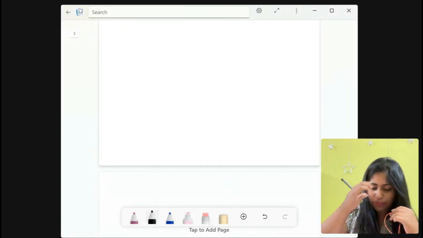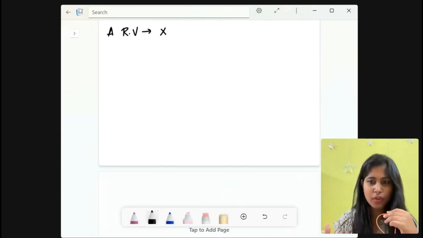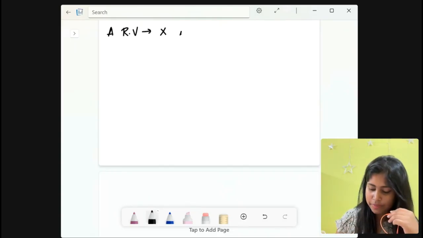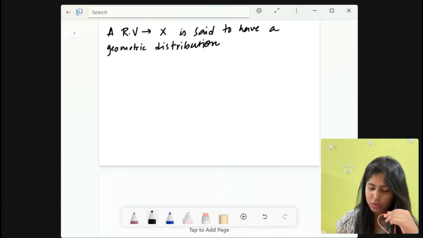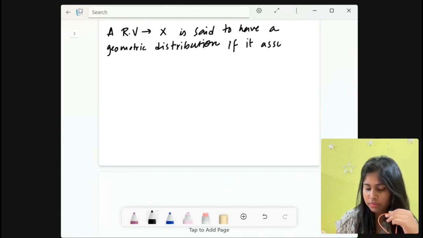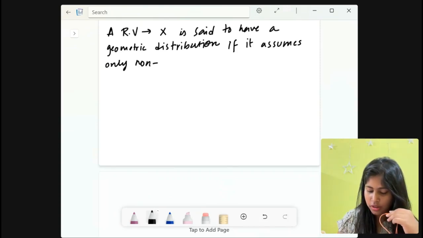A random variable x is said to have a geometric distribution if it assumes only non-negative values.